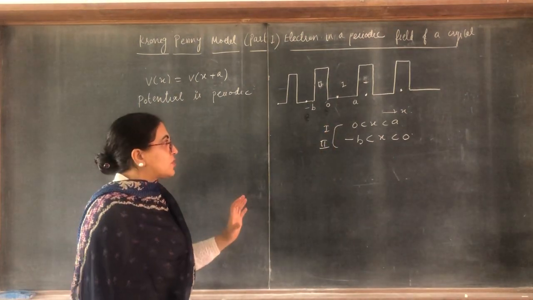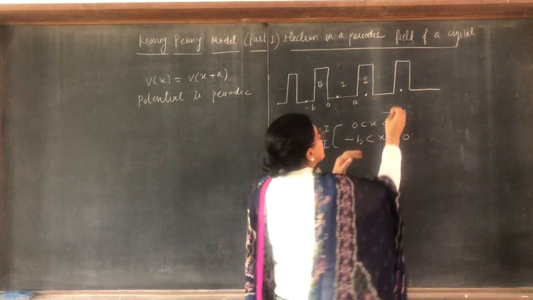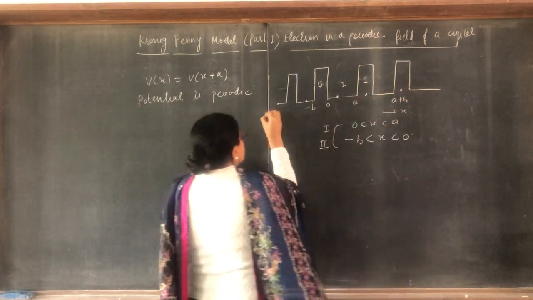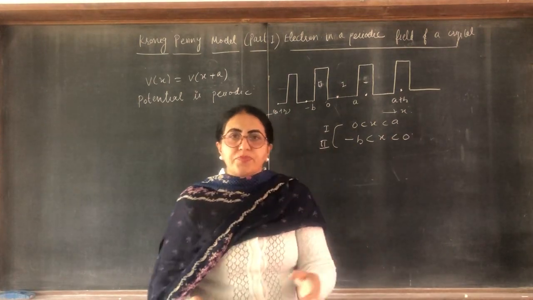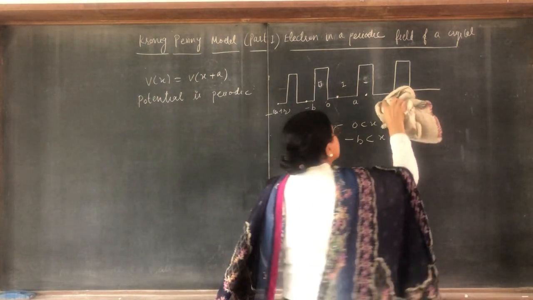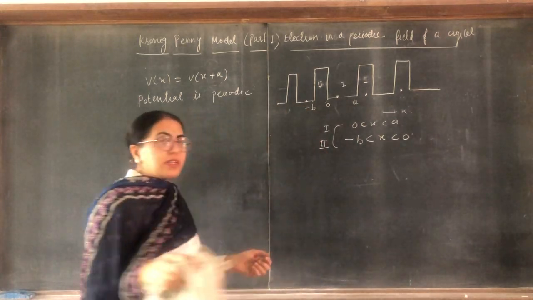Clear? Now we will solve these. After this comes a plus b, and here is minus a plus b, which means the periodicity here is a plus b. Now we will solve the Schrödinger equation.